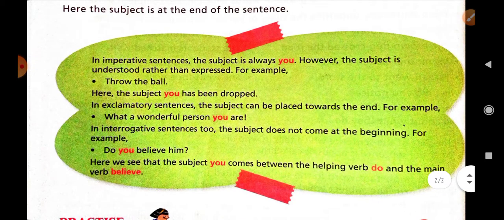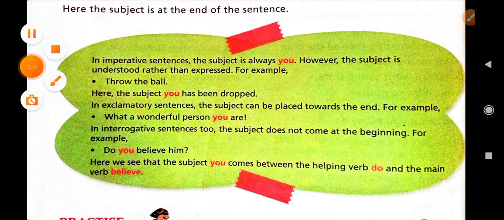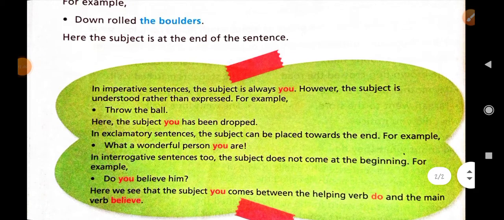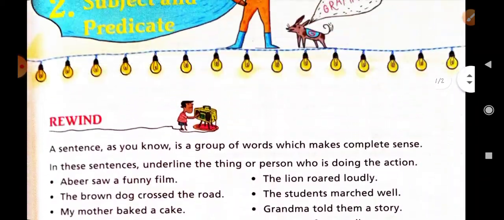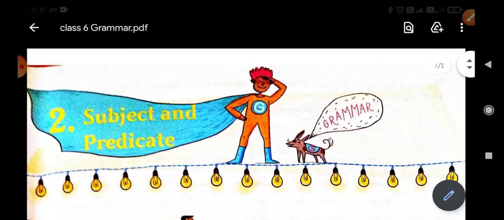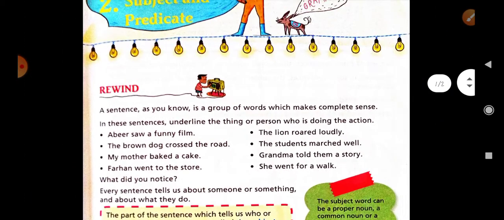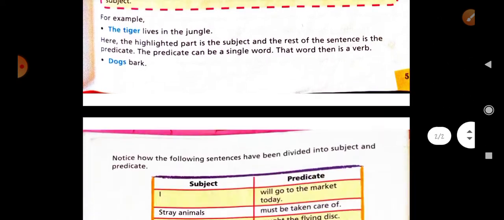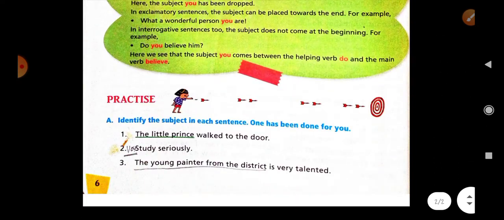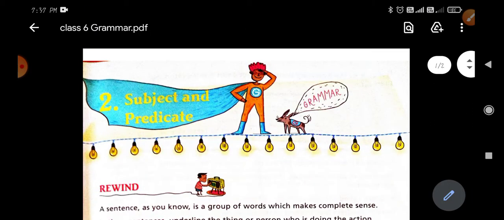So we have to find the subject in different places in these sentences. Now you have to read about the parts of the sentence, subject and predicate. I hope you all understand about the subject and predicate, and in the next video we will solve the book exercise of this chapter. So thank you for watching the video.